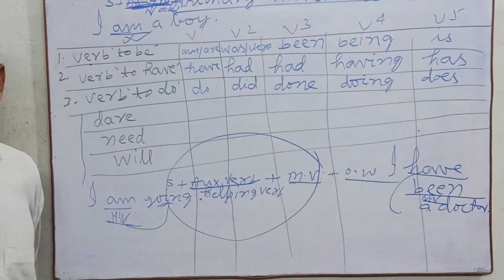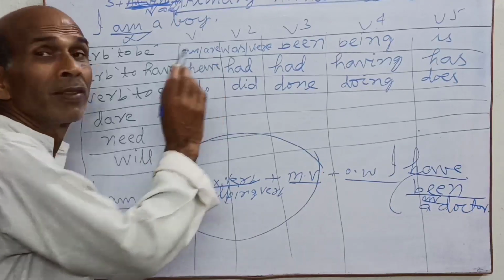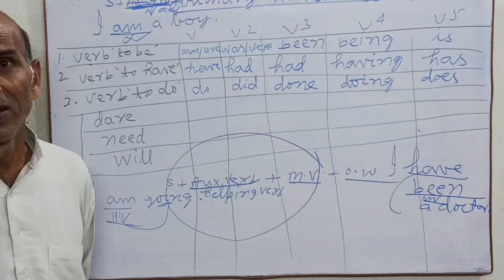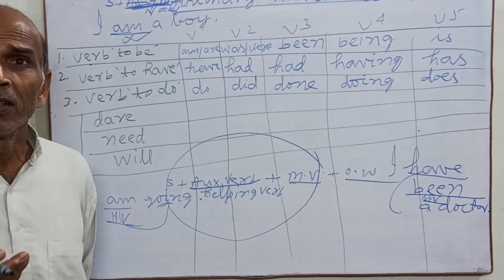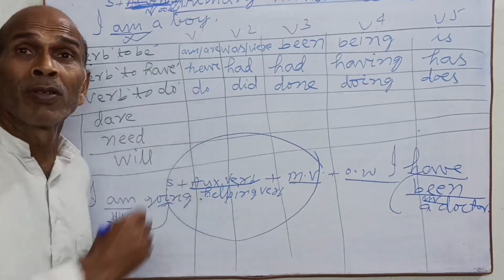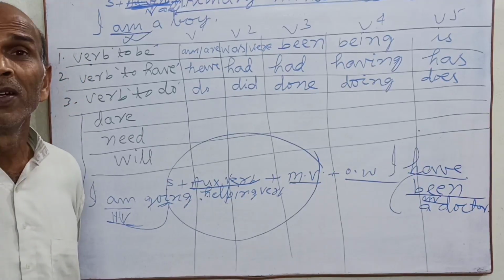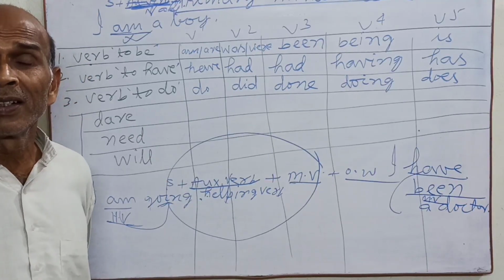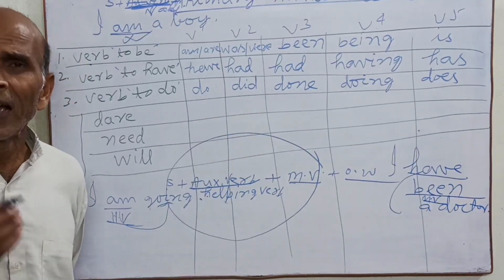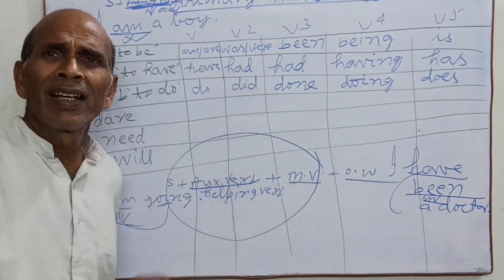First person singular, first person singular and plural, second person singular and plural, third person singular and plural. We use have. Have with which person? With first person, second person and third person plural, have. So I told you, you have take tea, I have take tea, we have take tea, we have coffee, we have tea. Have means drink, take.